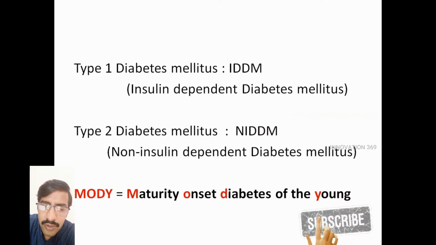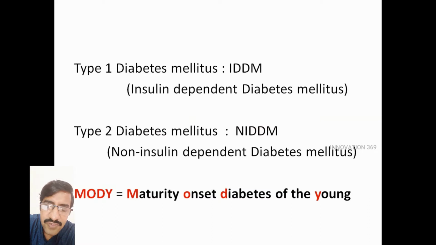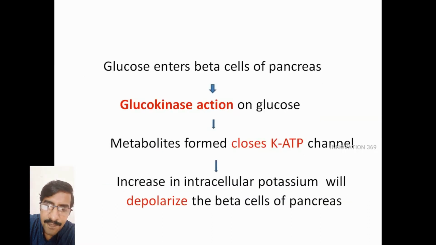So before going into the differences between these three, first we'll see the normal physiology that is occurring in the beta cells of the islets of Langerhans of the pancreas. After a normal meal, when the glucose levels are sufficient in the blood, the glucose will enter into the beta cells of the pancreas. What happens there is the glucose is acted upon by the enzyme glucokinase. After the glucokinase action, after the subsequent reactions, the metabolites are formed, and these metabolites will act on a channel.